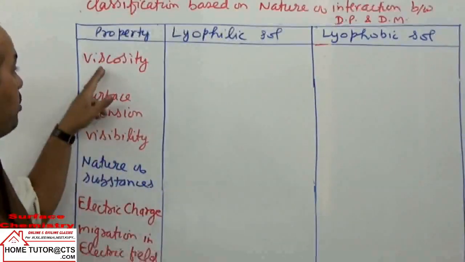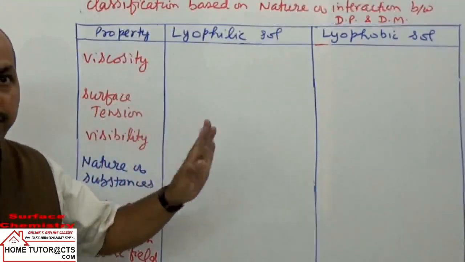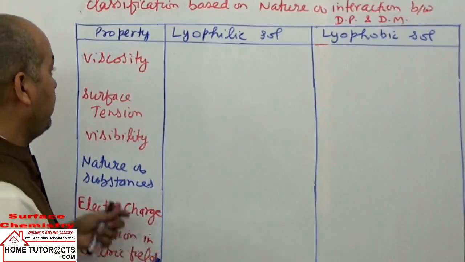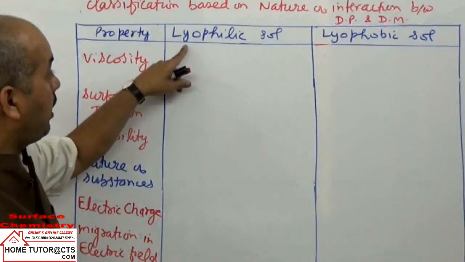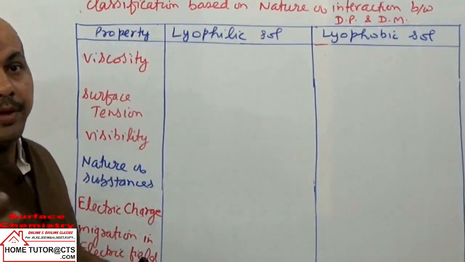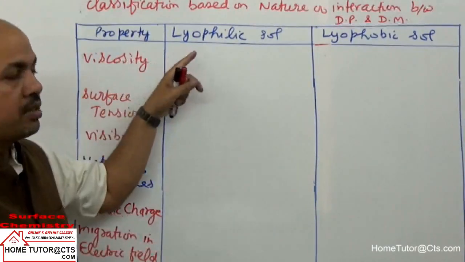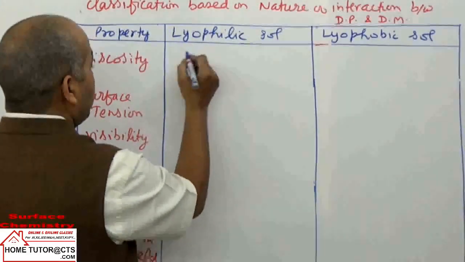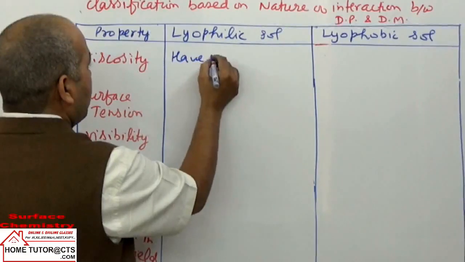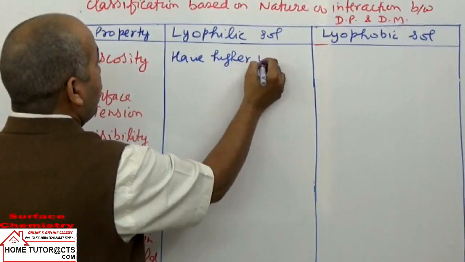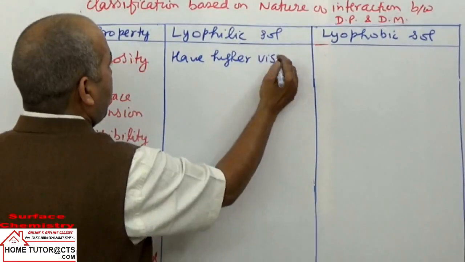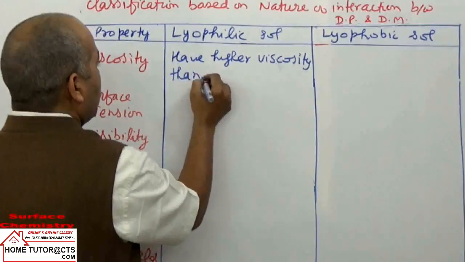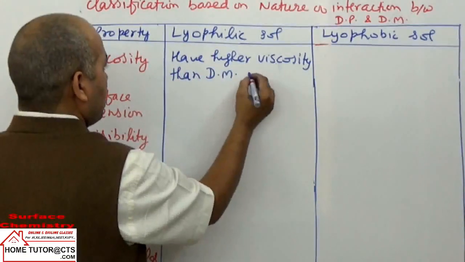In differences continuation, next property taken is viscosity. Already explained the meaning of the term viscosity in topic states of matter. Now in this lyophilic salt, what happens? Because of strong interaction forces between the medium and the phase particles, lyophilic salts have higher viscosity than the dispersion medium particles. Medium only.